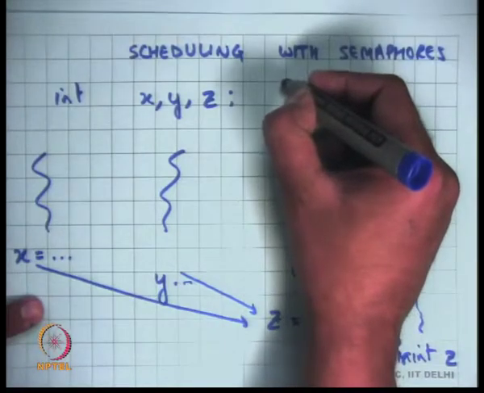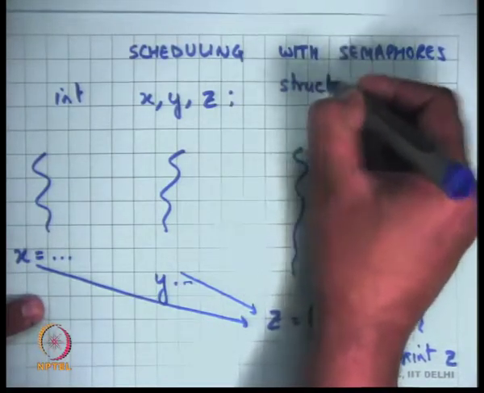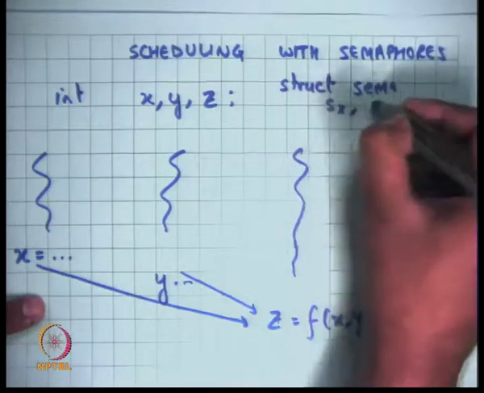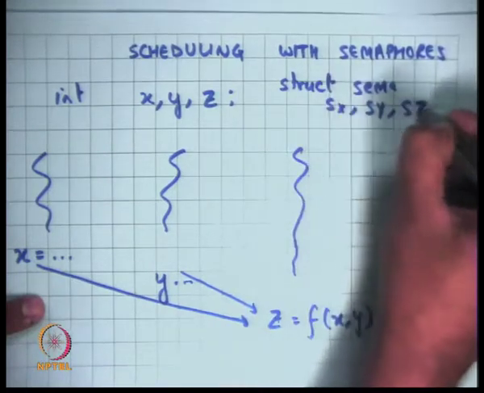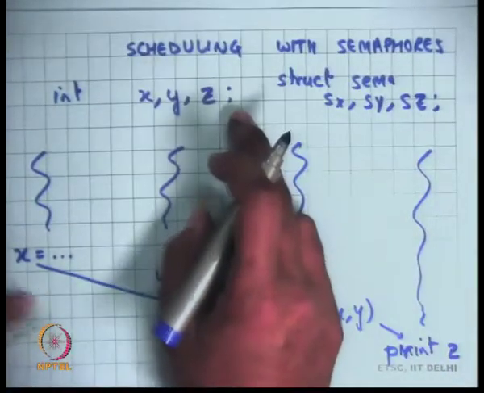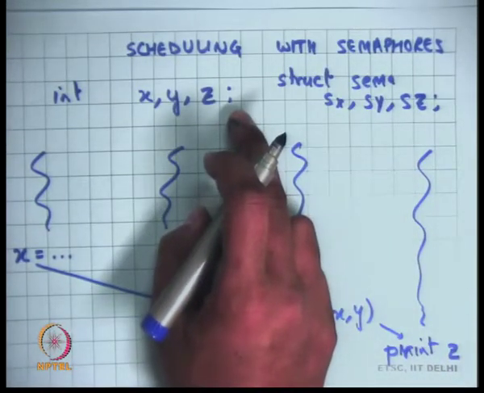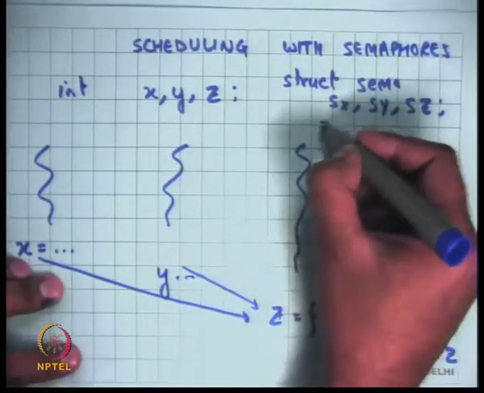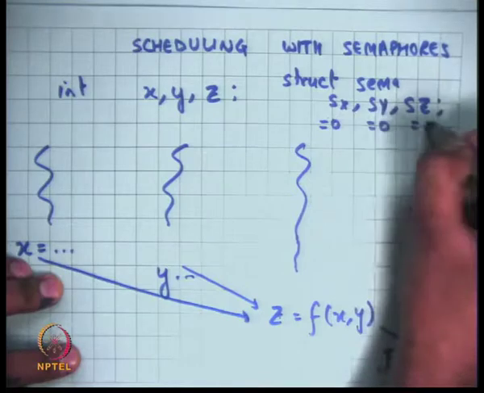So you can say struct sema sx, sy, and sz. You associate one semaphore with each variable, denoting whether that variable has been computed or not, right. So sx, and you initialize it to 0. All these semaphores are initialized to 0.